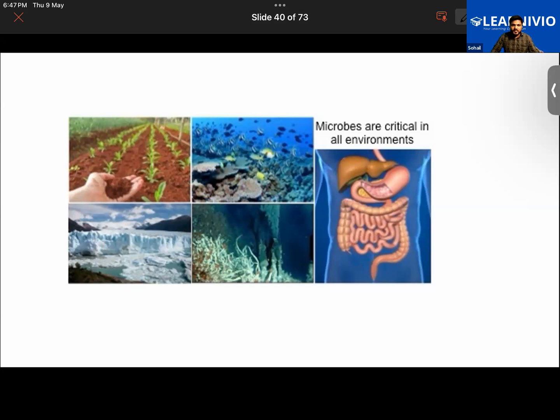No issues. So you see that microorganisms are found living inside the human body also. Right now, as I have told earlier also, in the human body there would be millions of different types of microorganisms living, and some of them are good, some of them are bad for us.